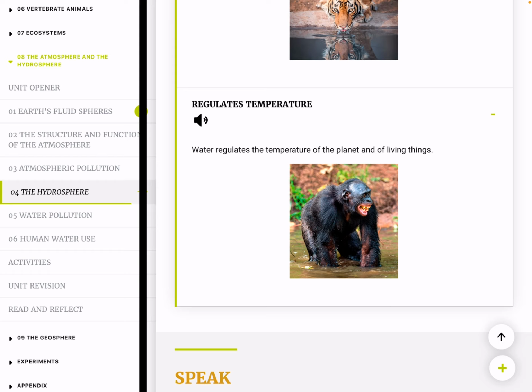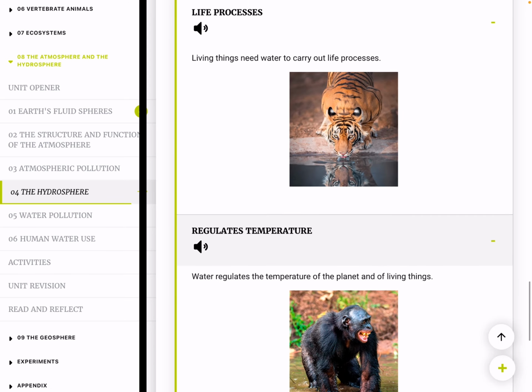Water regulates temperature. Water is a very good thermal regulator and affects the climate in the habitats of living things. This property is also used by some living things to regulate their own temperature. For example, you sweat to lose some of your excessive heat, especially in summer.